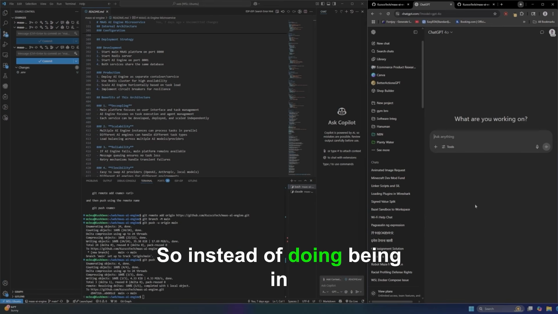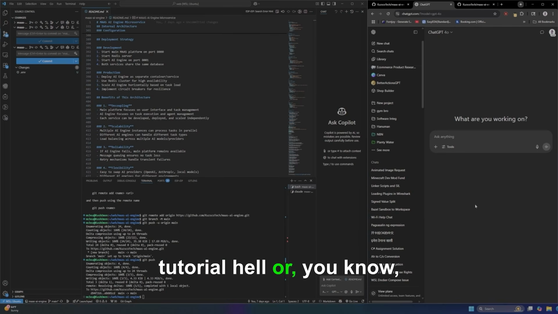So instead of being in tutorial hell or watching videos and trying to copy their code, we're going to now use AI to copy their code. Yeah, okay. Anyways, continuing on.